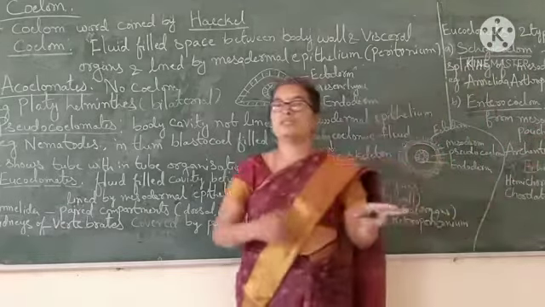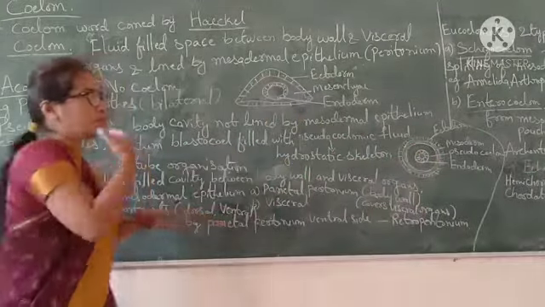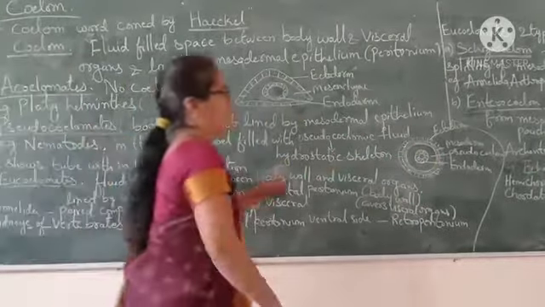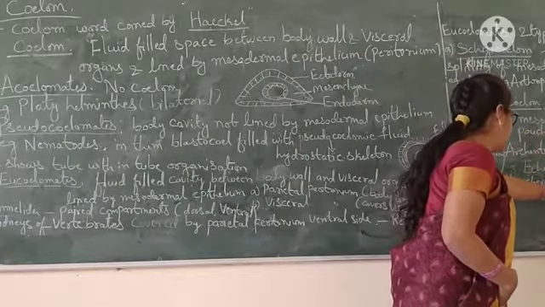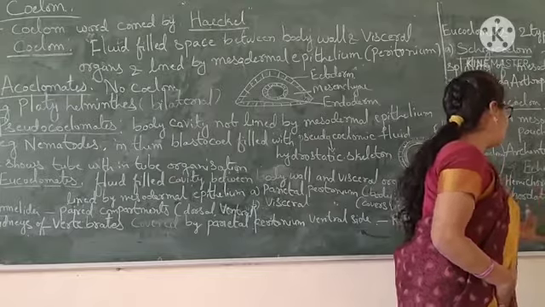Archenteron is formed by pouches. We can see the enterocoelom in the echinoderms, hemichordates and chordates.